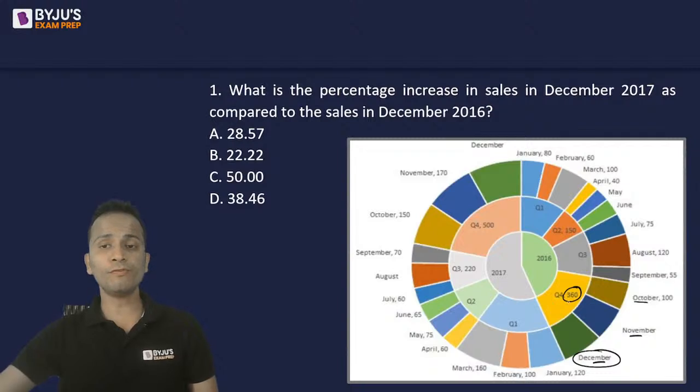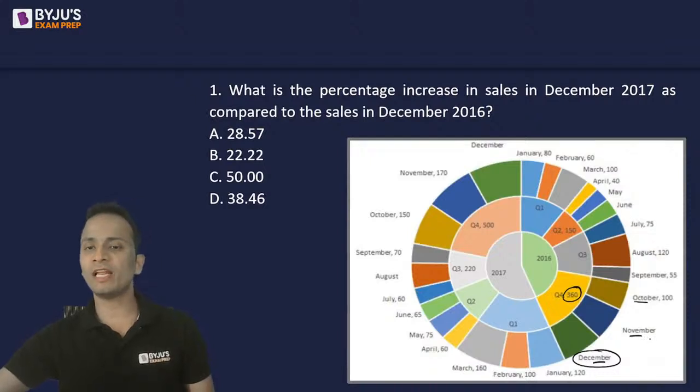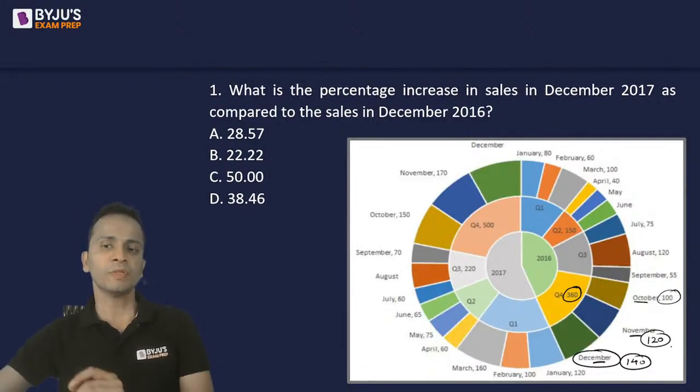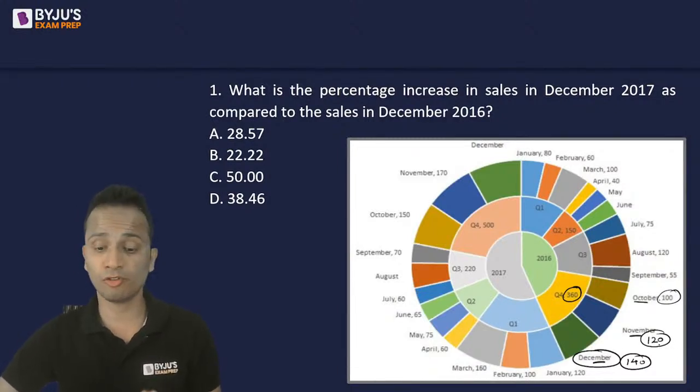Quarter four, the sum is 360. October, November, December are in arithmetic progression. The first value is given as 100, so the second value will be the average, that is 120, and the third value will be 140. These three numbers 100, 120 and 140 are in arithmetic progression such that the sum is 360.